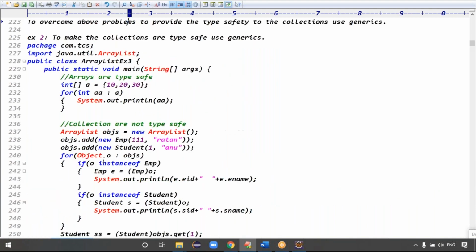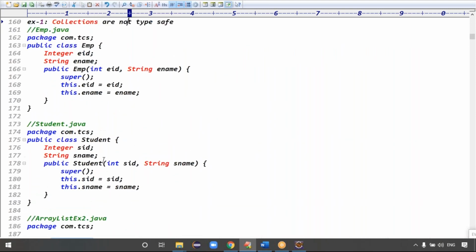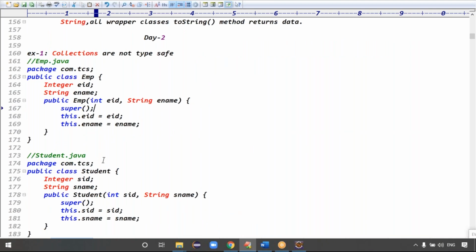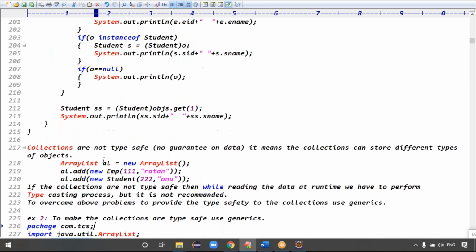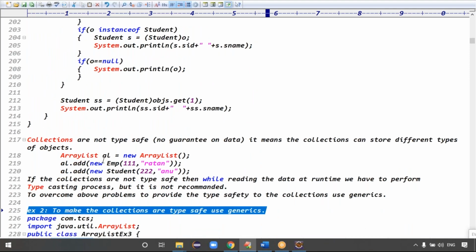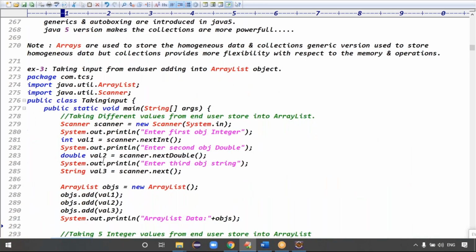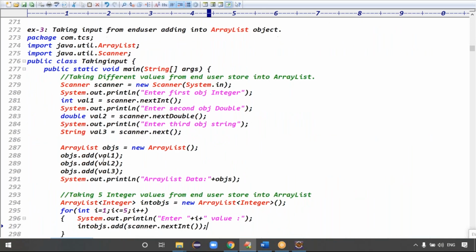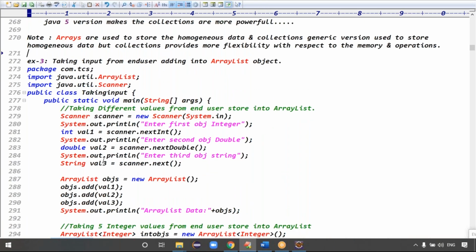Two examples are clear. In the first example we discussed, collections are not type safe. In the second example, to make collections type safe, use generics, right? Next, example 3. This kind of example is not required.